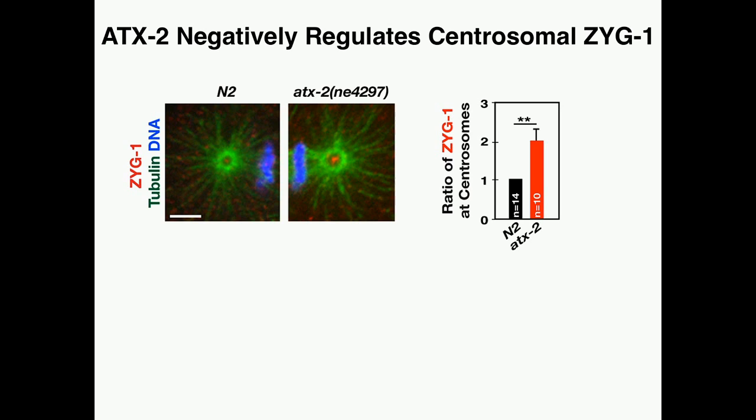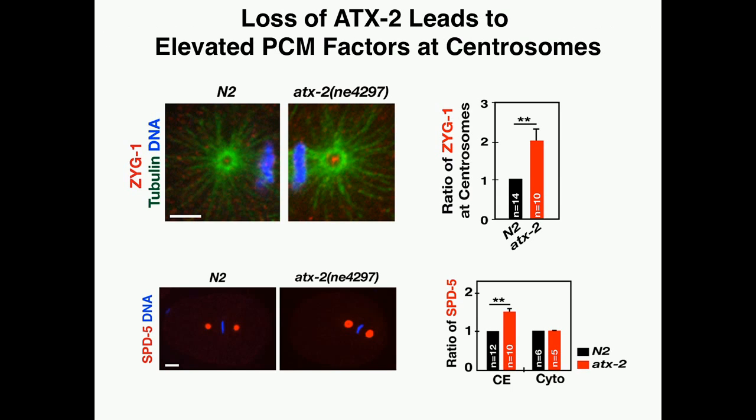Now, ZYG1 has been shown to be a regulator of centrosome size, and so we asked what effect this increase in ZYG1 had on the centrosome size in ATX-2 mutants. And so we looked at the PCM factor SPD-5 and found that, again, there was an increase in centrosomal SPD-5 levels. However, cytoplasmic SPD-5 levels remained relatively similar. We saw a similar result when we looked at SPD-2 as well, suggesting that the centrosomal levels of these PCM components are increased while the cytoplasmic levels and overall levels remain the same.